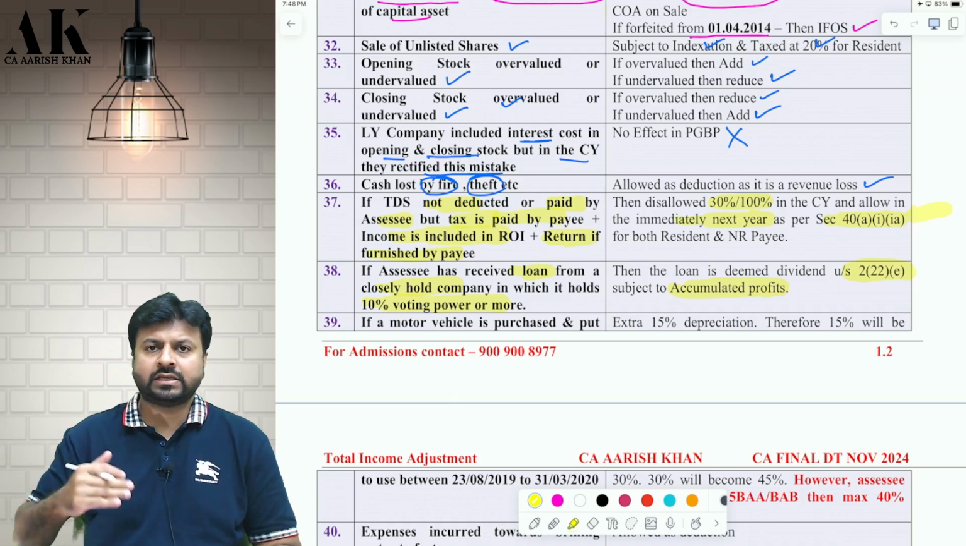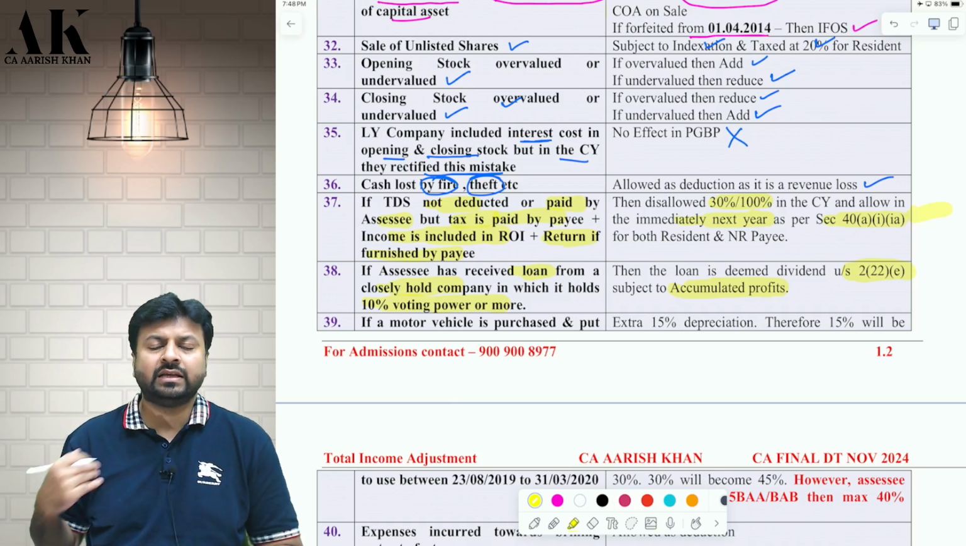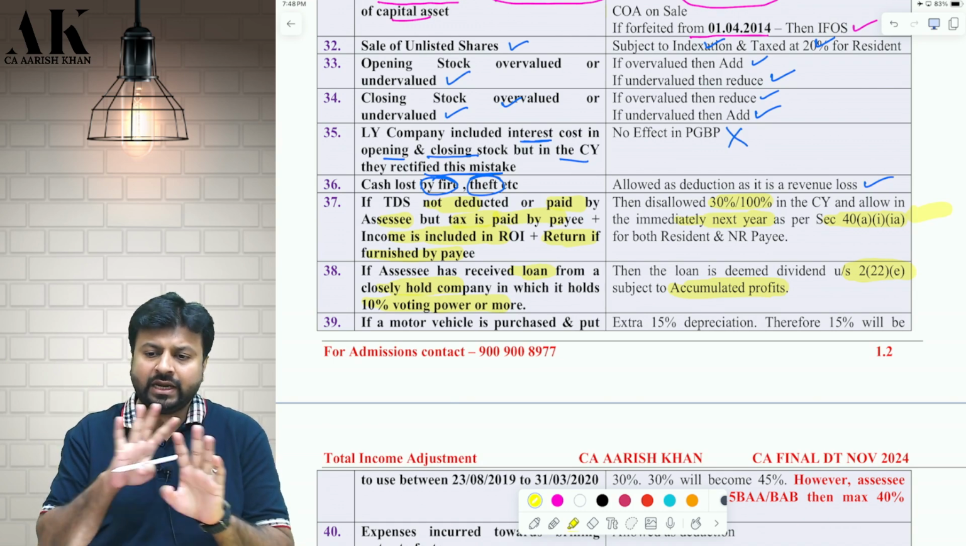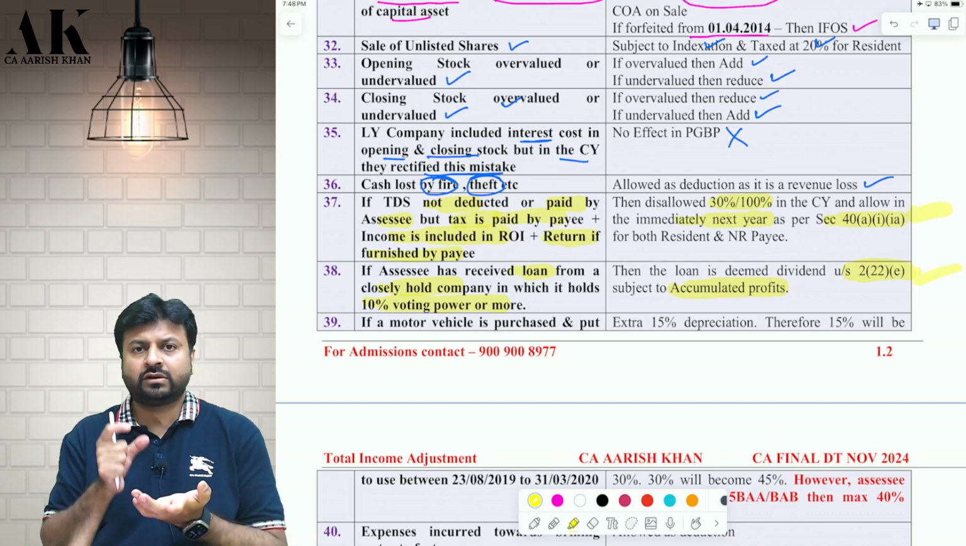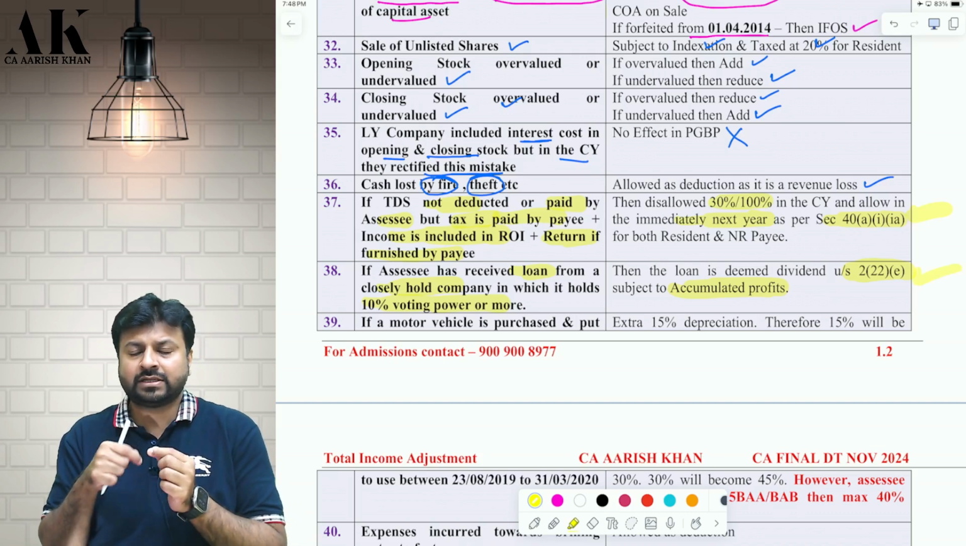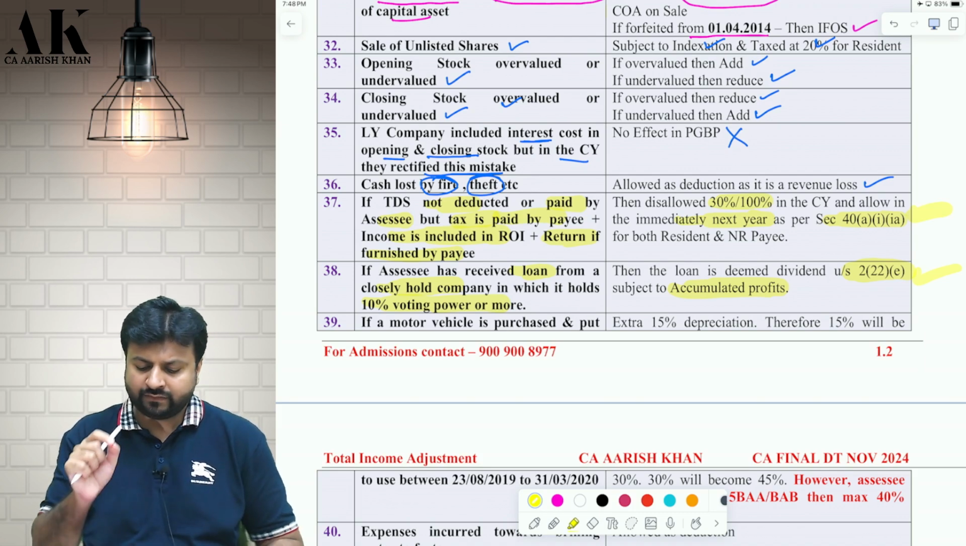So if the company is giving me a loan of 10 lakh, but the accumulated profits of the company are only 7 lakh, then the deemed dividend will be only 7 lakh. It will not be 10 lakhs. I hope it is clear to all of you. So whenever the words closely held company and 10% voting power come, the implication of 2(22)(e) will apply.